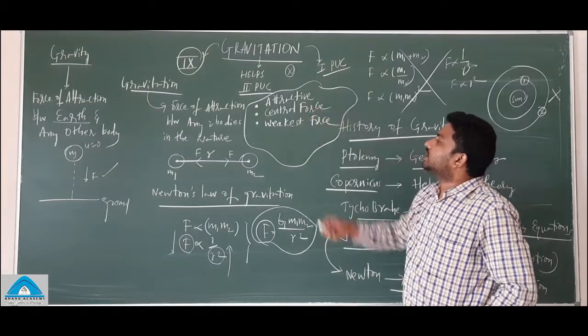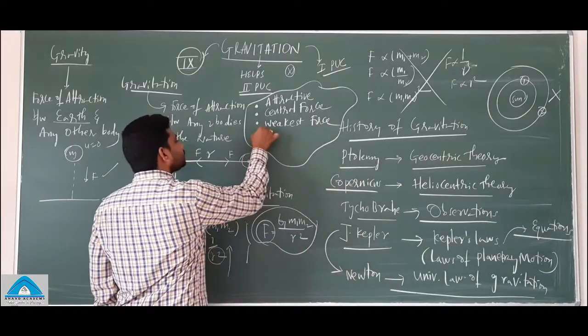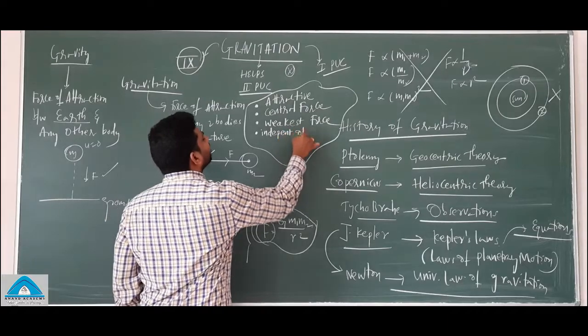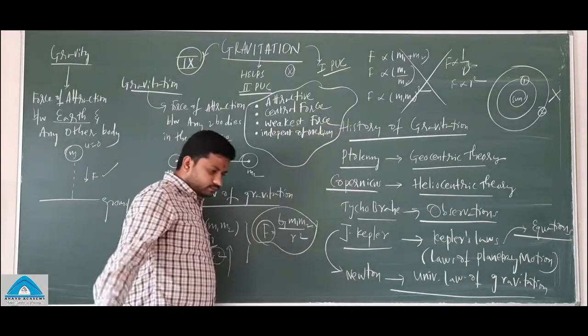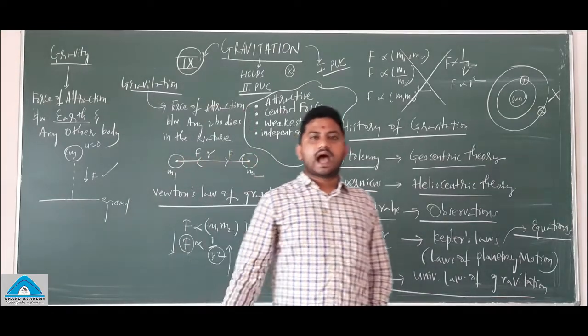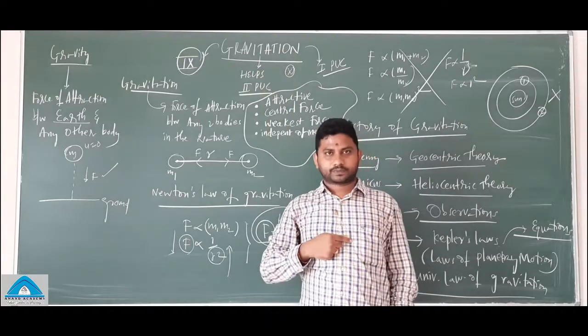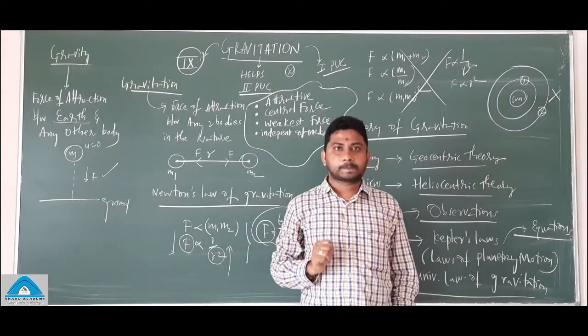Let's see. Attraction, central force, the weakest force, and it is independent of the medium. Imagine I am the object here, and there is a table there. You can find the gravitational force of attraction. Yes or no?